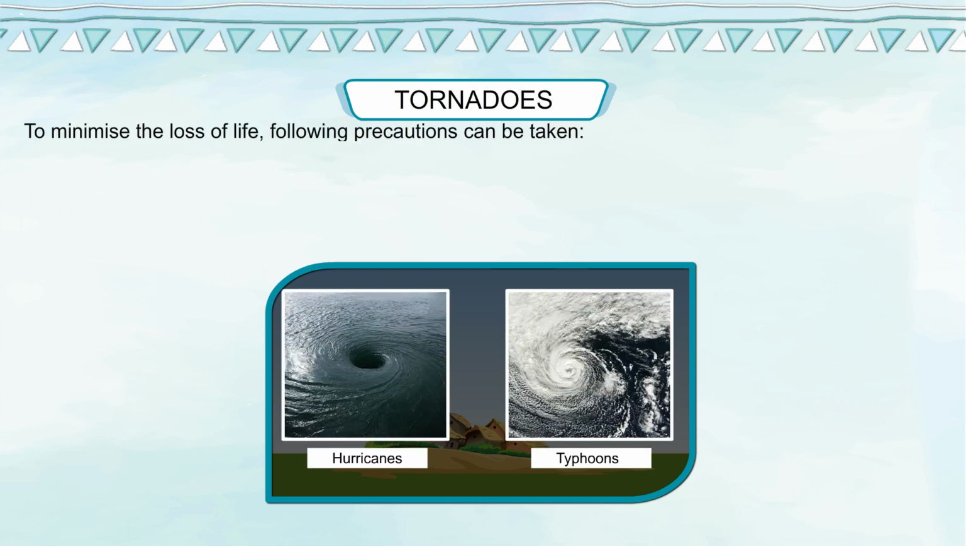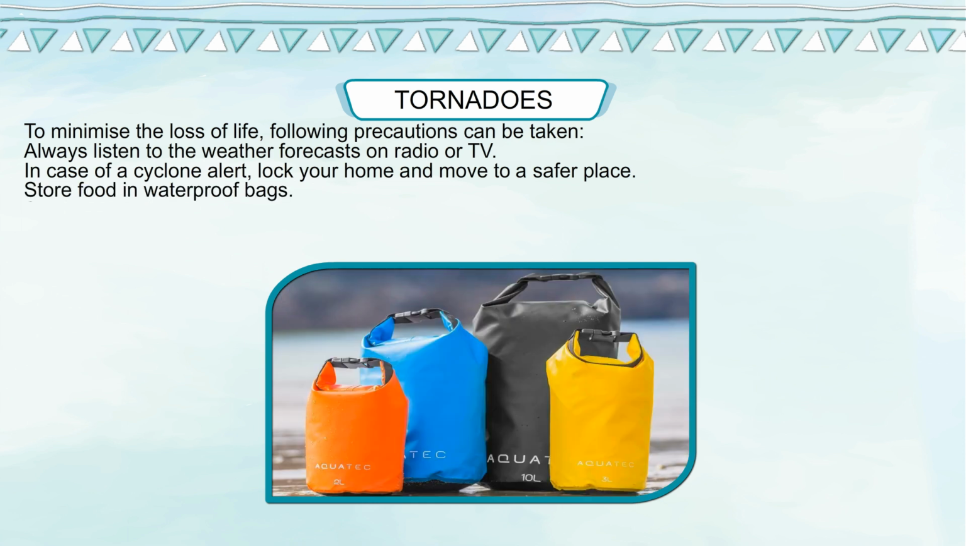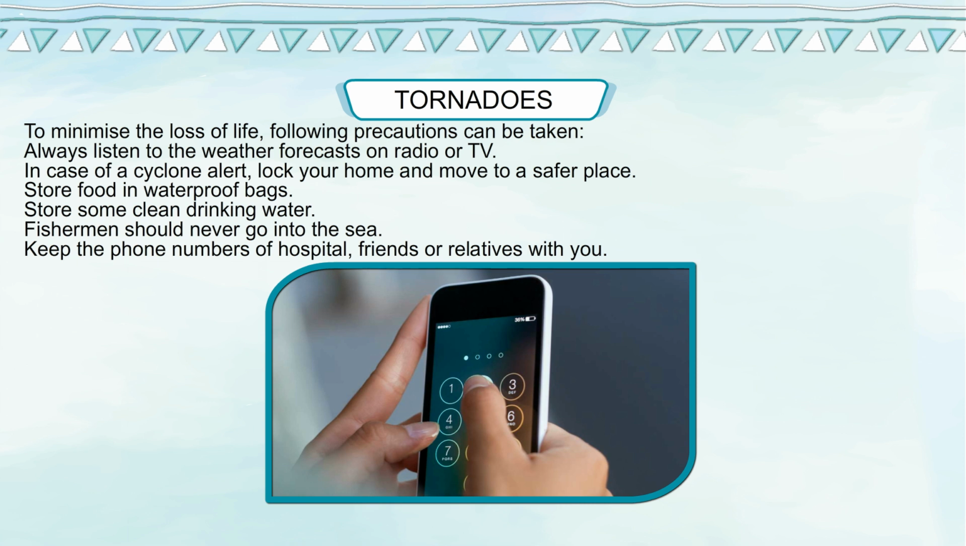To minimize the loss of life, the following precautions can be taken. Always listen to the weather forecasts on radio or TV. In case of a cyclone alert, lock your home and move to a safer place. Store food in waterproof bags. Store some clean drinking water. Fishermen should never go into the sea. Keep the phone numbers of hospital, friends or relatives with you.